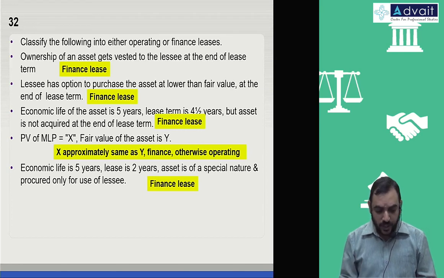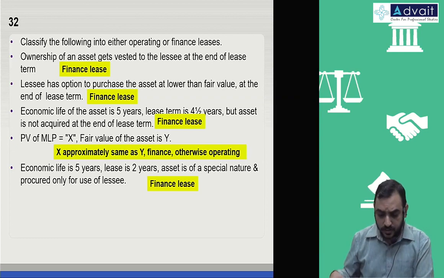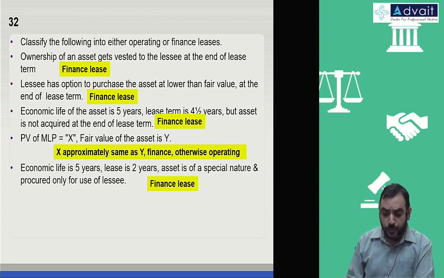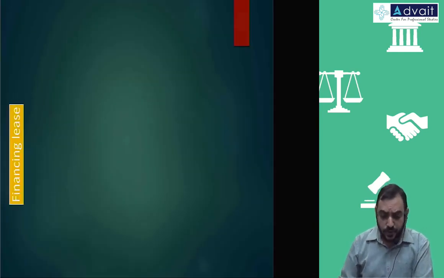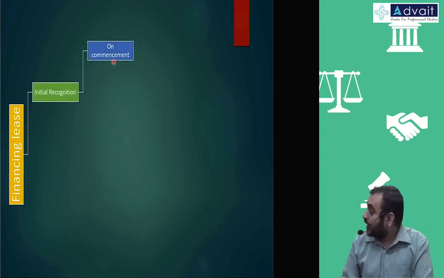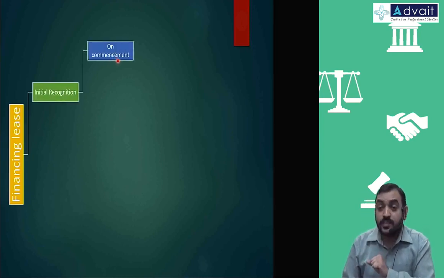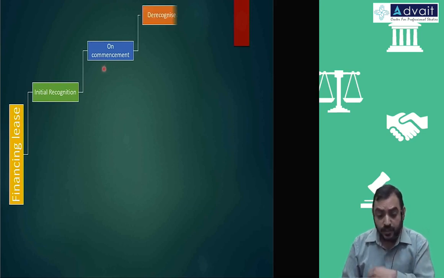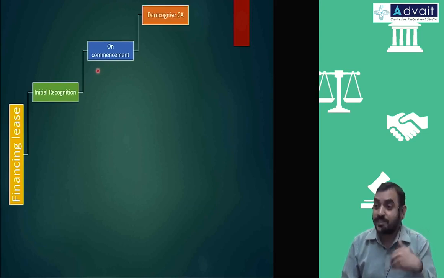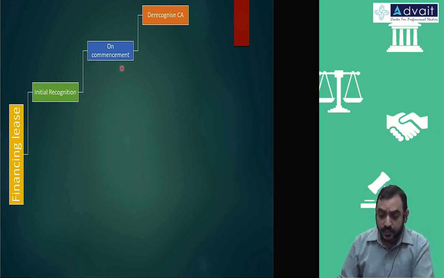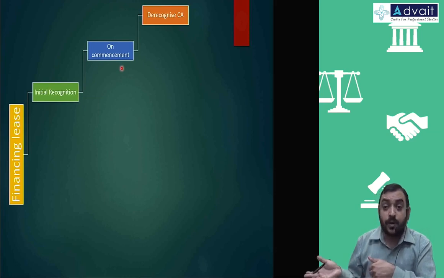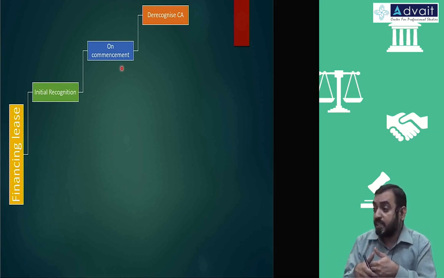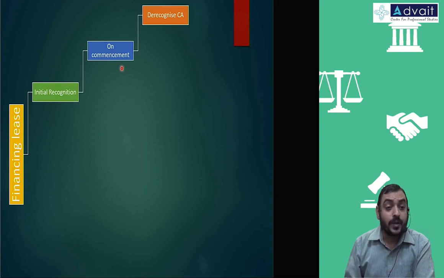Okay, we'll quickly go through the accounting. This is not new to you, so we will just have an overview of it, then we can do problems for understanding. If it is a financing lease, what the lessor should do is, he had an existing carrying amount first. That should be de-recognized because it's almost a sale, a deemed sale. The existing carrying amount should be taken out, but he has yet to receive the amount. Lease payments are yet to be received. So you have to recognize them on a present value basis.